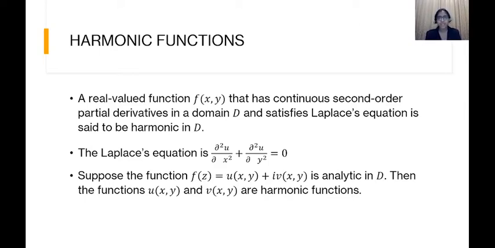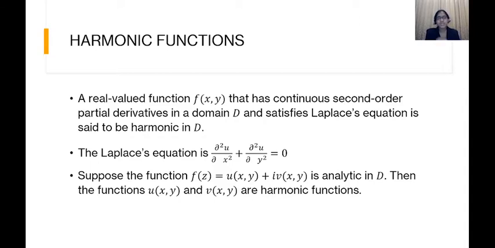That is the Laplace equation. Some of you must be familiar with it, and for the others, here it is. So a function is harmonic if it satisfies the Laplace equation and has continuous second order partial derivatives.